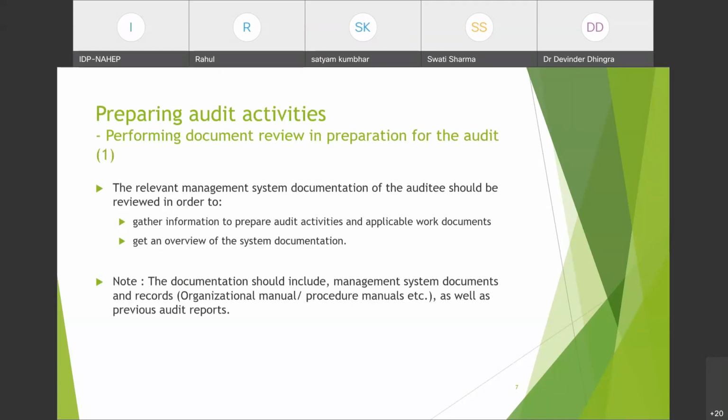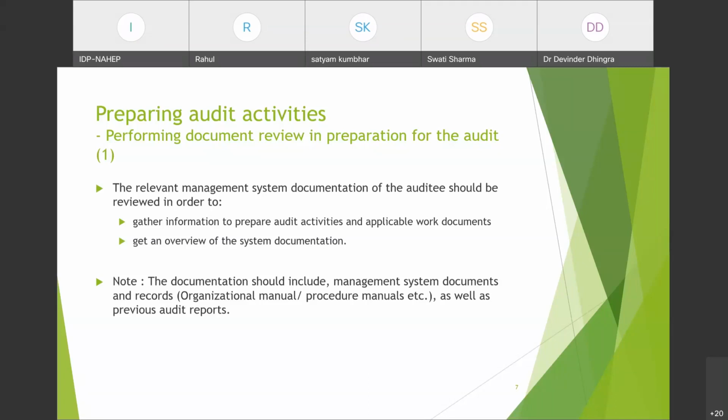Now, next, in preparing audit activities, performing document review in preparation for the audit. So what else do we require while performing the internal audit document review? The relevant management system documentation of the auditee should be reviewed. Here the relevant management system is ISO 22000. So the ISO 22000 documentation of the auditee should be reviewed in order to gather information to prepare audit activities and applicable work documents. Get an overview of the system documentation.